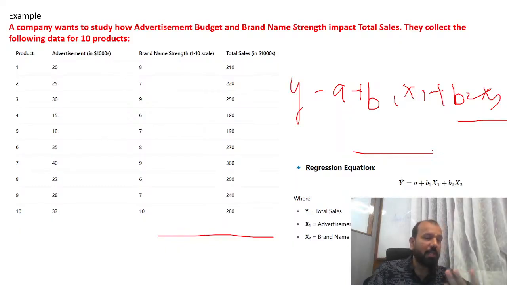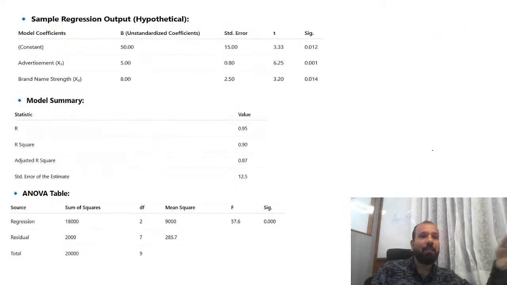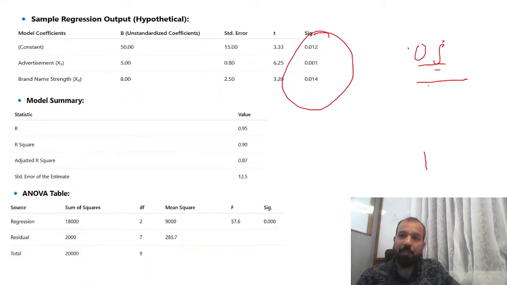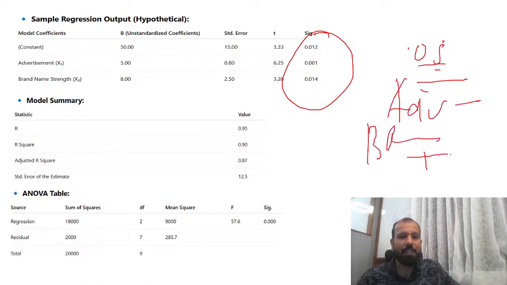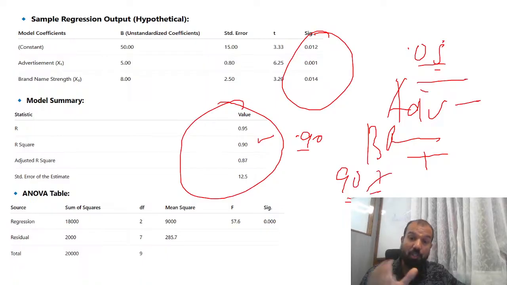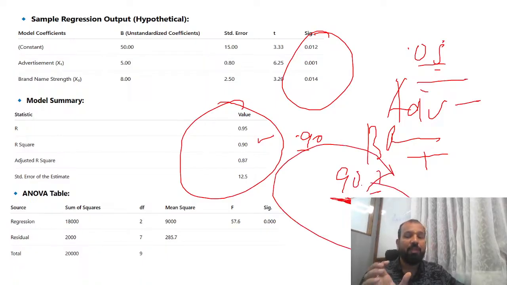Now you just need to understand that it is the same as what we have done in multiple regression, number of hours and attendance. The same here also, you see the significance value is coming less than 0.05. That means there is an impact of the advertisement on sales. There is an impact of the brand name on the sales. Now the model value is coming 0.90. That means your model is a 90% fit. It's very strong. Your model is very good. 90% model fit.